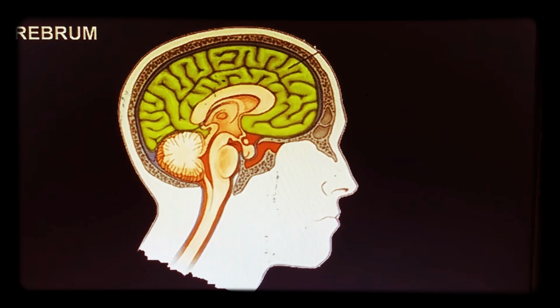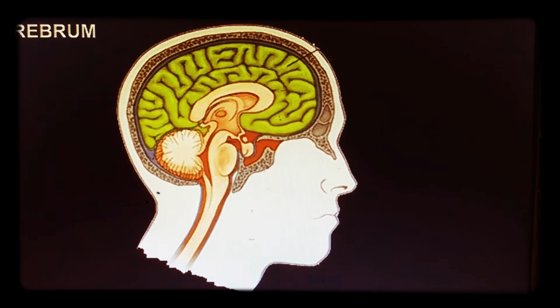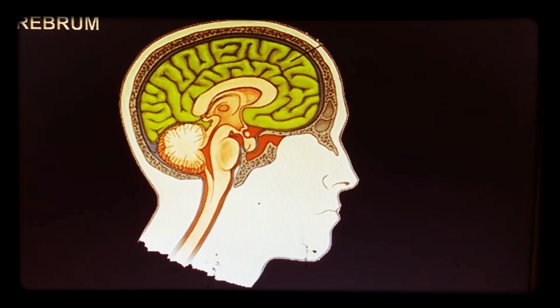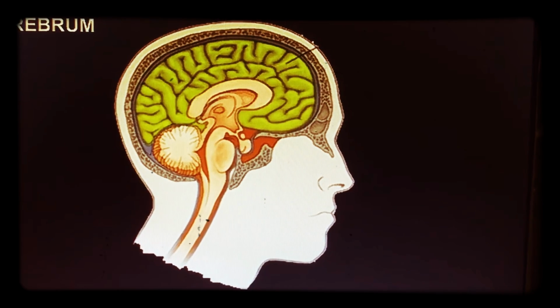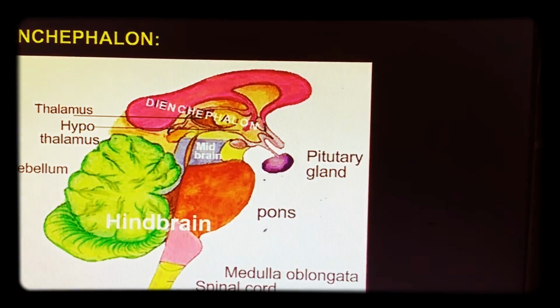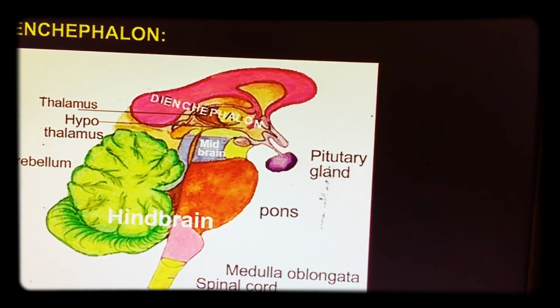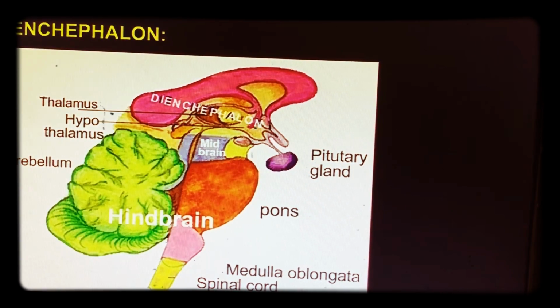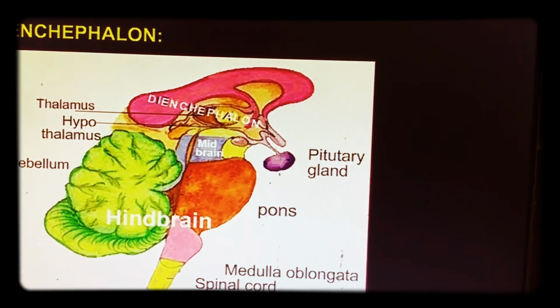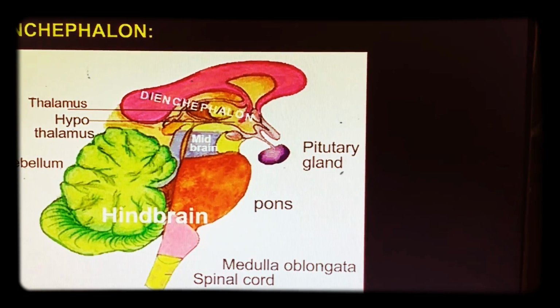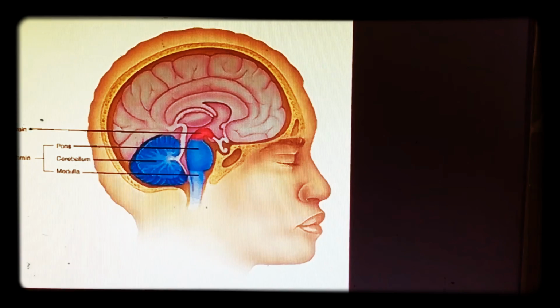Next is the cerebrum. It is the largest part, and it helps with thinking, storage of memory, reasoning and all the activities. All voluntary actions are controlled by the cerebrum. The second part is the diencephalon. This diencephalon is divided into thalamus and hypothalamus. The hypothalamus controls body temperature, hunger and sleep. All these are controlled by the hypothalamus, part of the diencephalon.